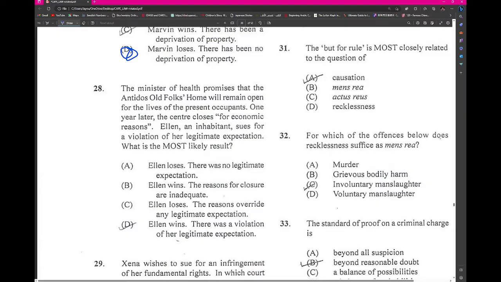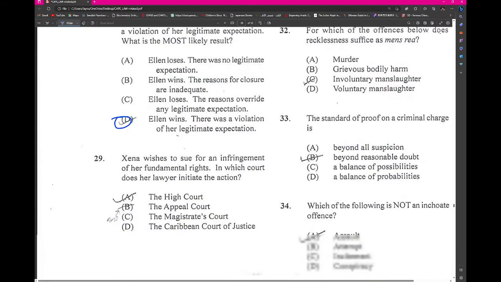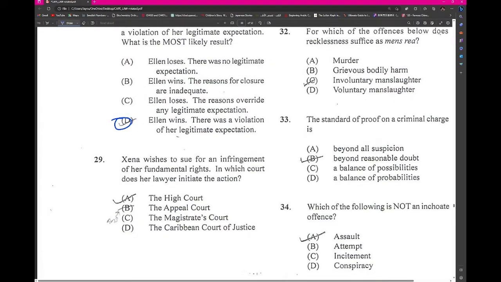One of the inhabitants sues, okay, so it closes, right? So it closes for economic reasons. Ellen and the inhabitants sue because there's a violation of her legitimate expectation. Zena wishes to sue for an infringement on her fundamental rights. In which court does she go? She goes to the